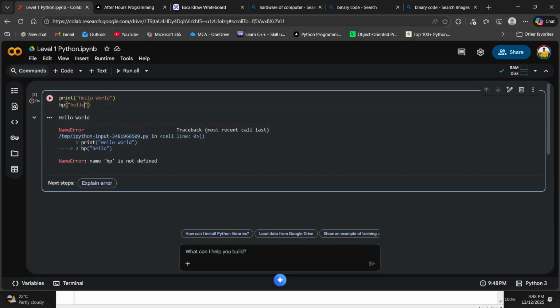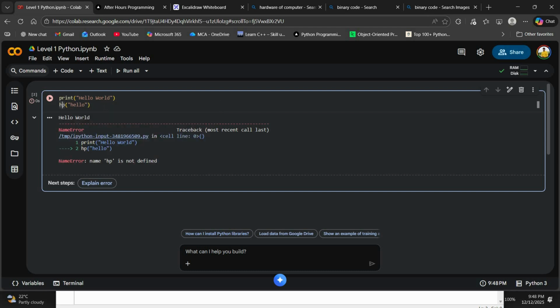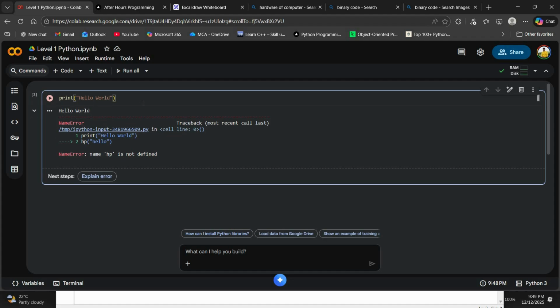It will show an error, right? Why will it show an error? Because print is a predefined function and HP is not a function. Of course, we can create a function with the name HP, but yeah. So this is the difference between a predefined function and a normal function.